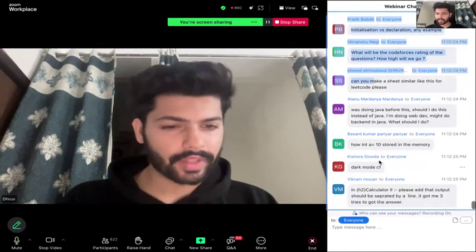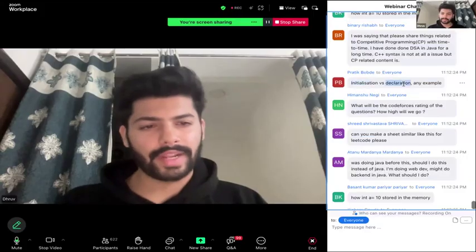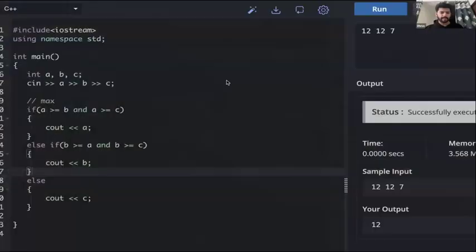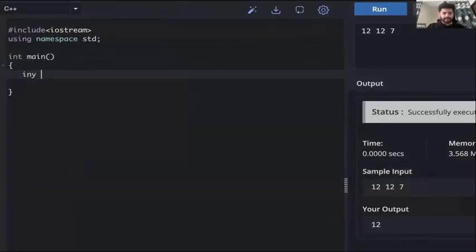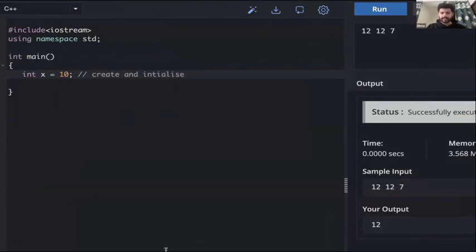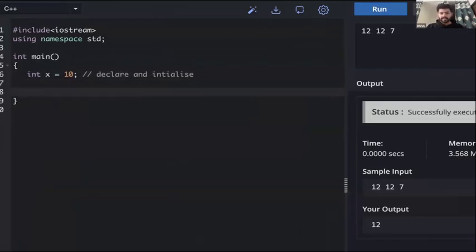Initialization versus declaration, any example? Okay, these are two different terms. Let me explain what they mean. Initialization means we create a variable, int x equal to 10. Here we create and initialize. Create is the same as declaring. So I declare a variable, or create it, and initialize, put some value in it. Whereas if I just do int y, I have not put any value in this variable. This is just declaration.